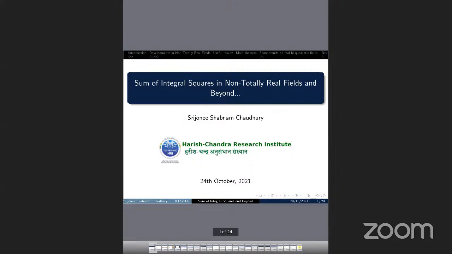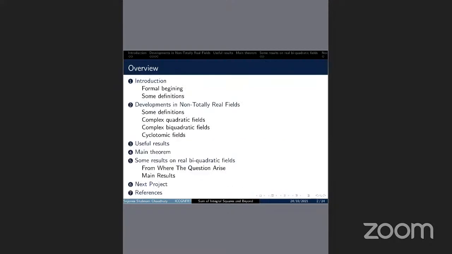So the plan of my talk will go like that. First, I will give a brief introduction. Then I'll discuss the development of the theory of sum of squares in non-totally real fields. After that, for proving my main theorem, I'll state some useful results. Then after the main theorem, I'll mention some results on real bi-quadratic fields. And then if time permits, I'll try to share my thoughts about my next project here also.